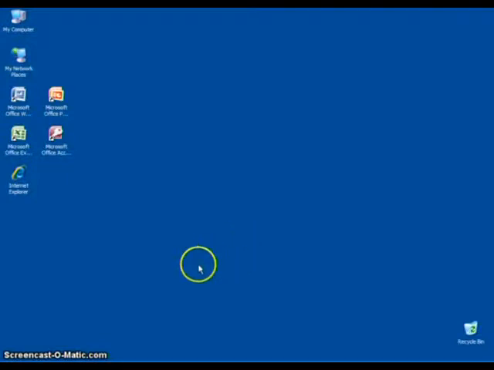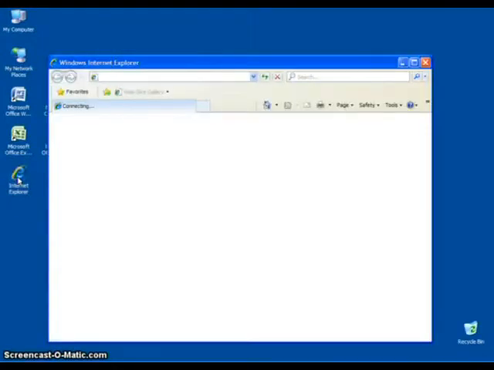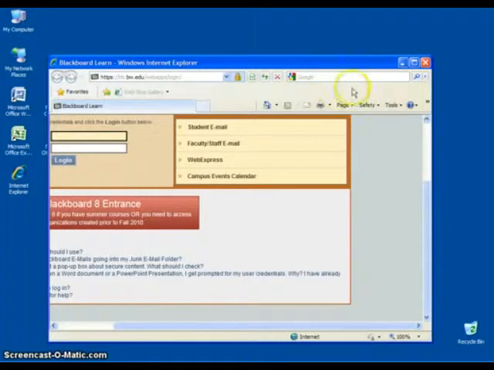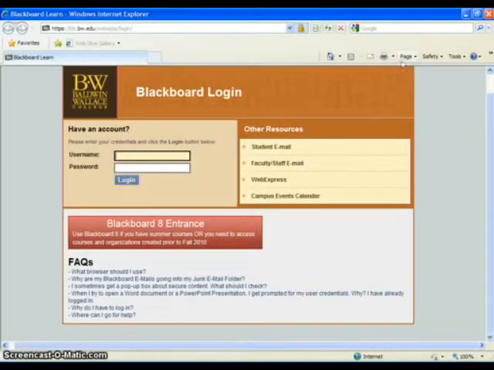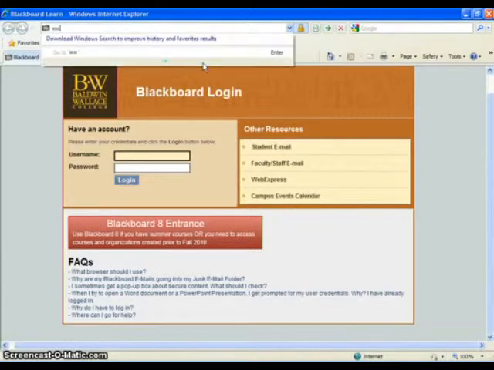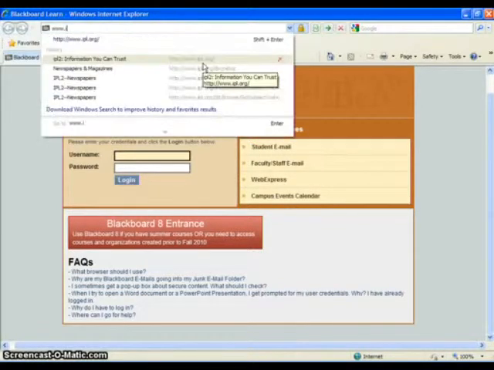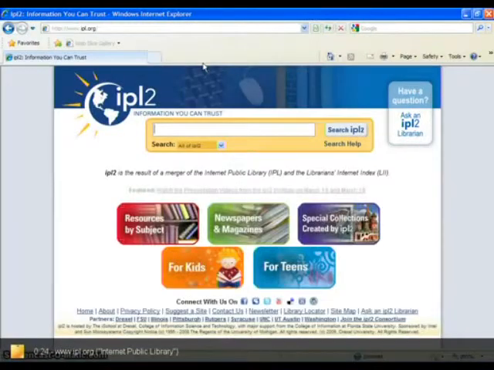Hello and welcome to the tutorial for how to find the Internet Public Library for your summer reading assignment, the op-ed piece. So go ahead and open your web browser and go to the URL taskbar and type in www.ipl.org. Again, IPL stands for Internet Public Library. It's a great resource for finding newspapers and magazines.